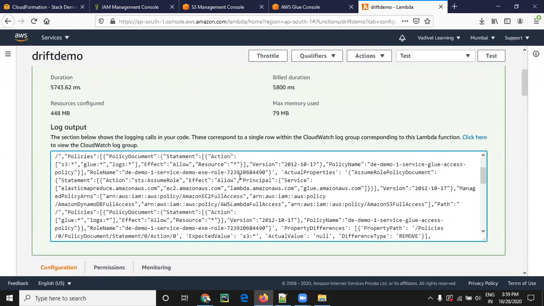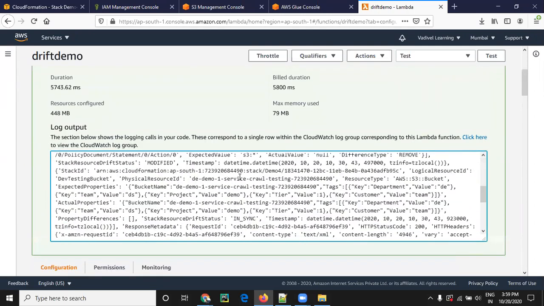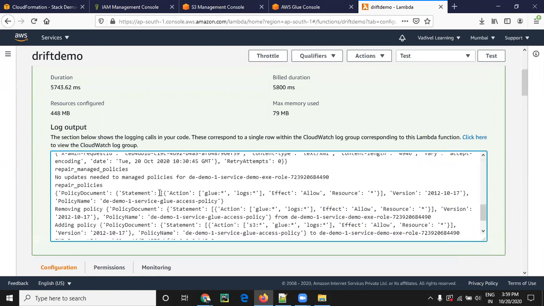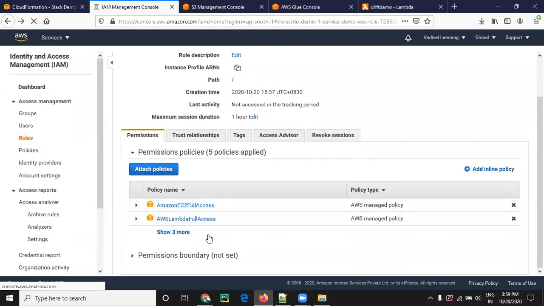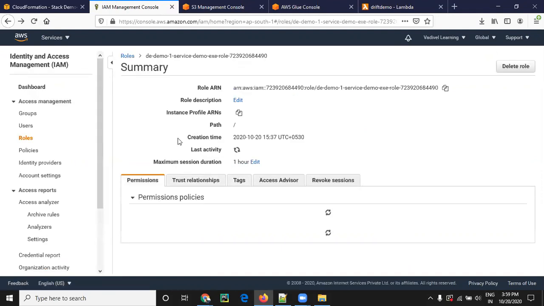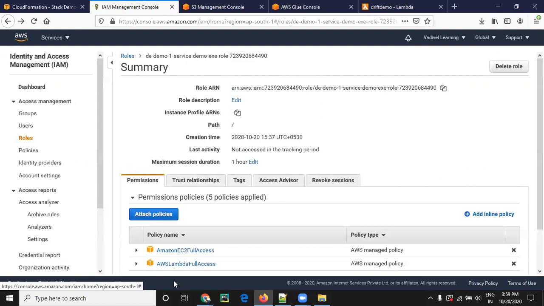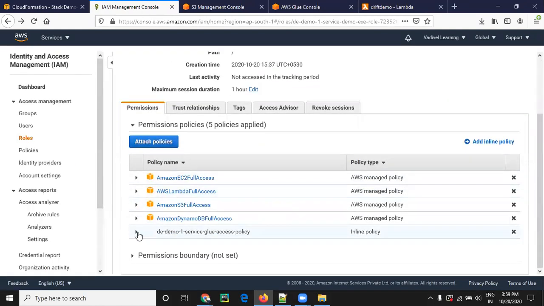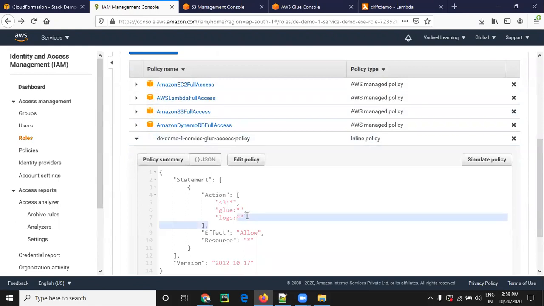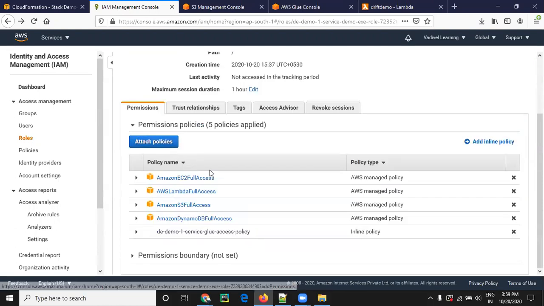So we removed one action from that inline policy and it got added back via our script. So we can detect drift in this manner for both inline policy as well as managed policy. The next step is how we are going to automate this. Now we have the lambda function, which, as I told earlier, is an event trigger based function. Here again it added back, see the log. Any questions so far in this demo?